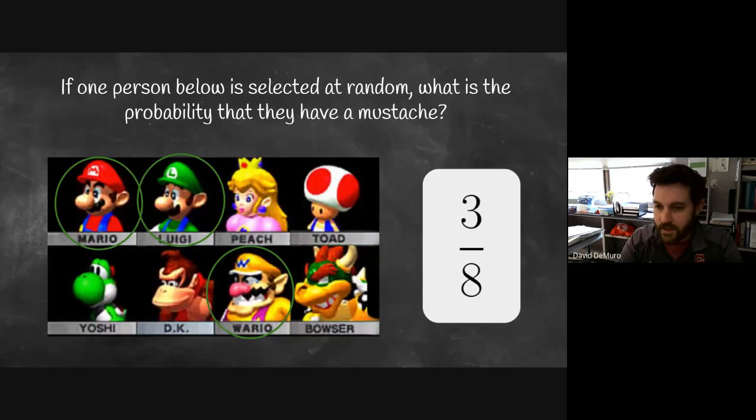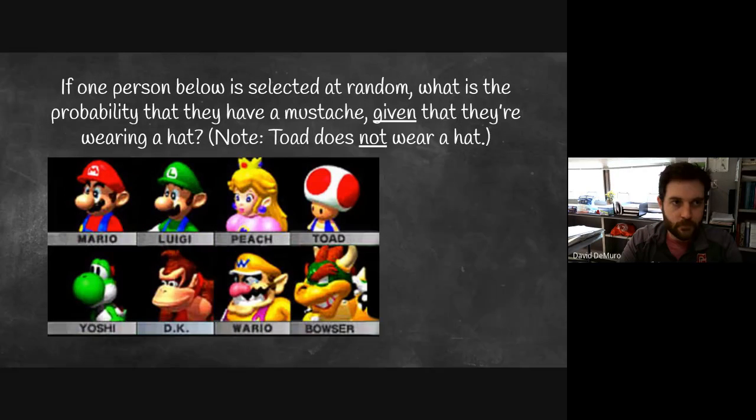I want to ask you a similar question with one extra little twist to it. If one person below is selected at random, what is the probability that they have a mustache given that they are wearing a hat? So in this question, now you have a little additional information about the person that's being picked, that they're wearing a hat. And I want to note here that Toad is not wearing a hat. That is just part of his head. So Toad is not wearing a hat.